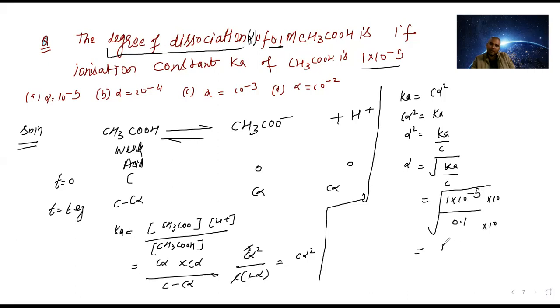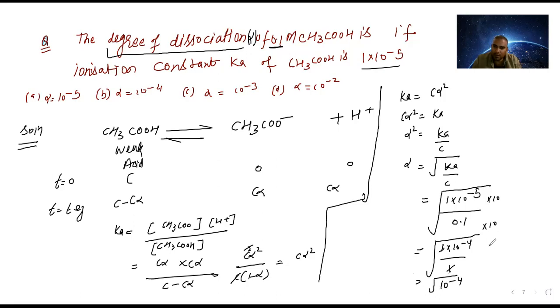We get 1 into 10 power 1, 10 power minus 5 makes 10 power minus 4, divided by 1. The 1 cancels out. So we can write 10 power minus 4, in the root.